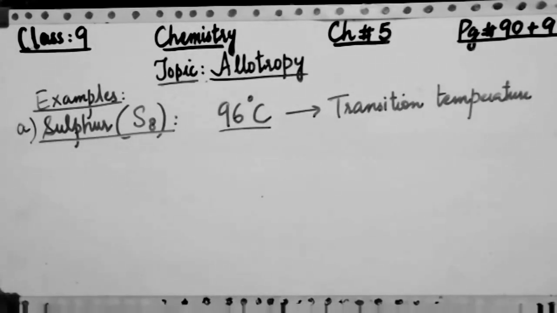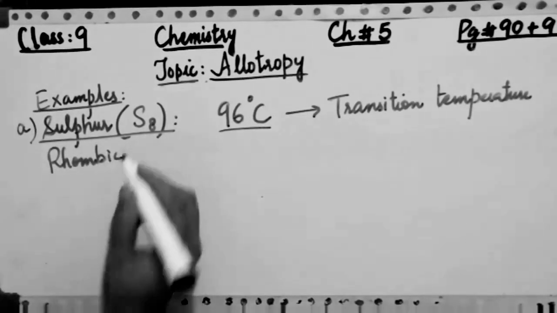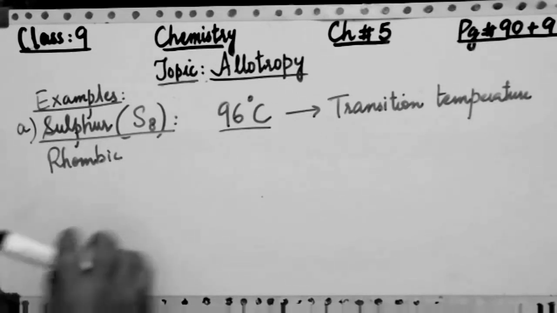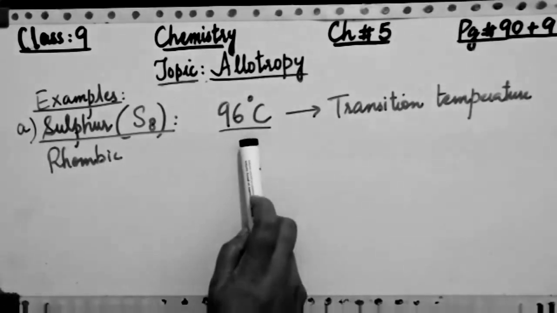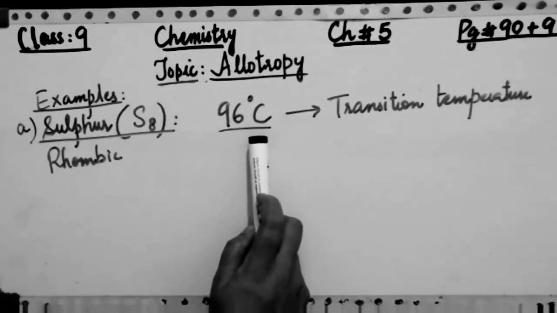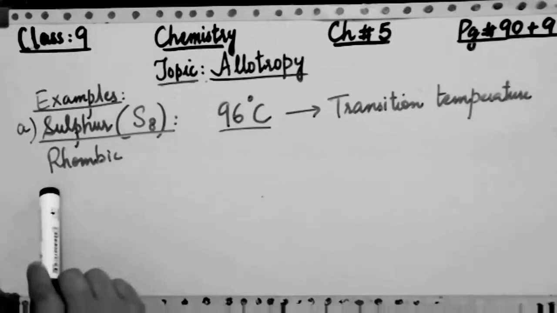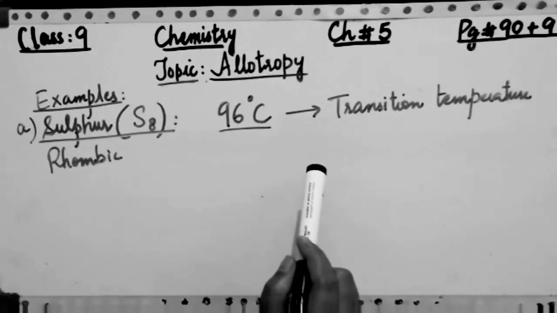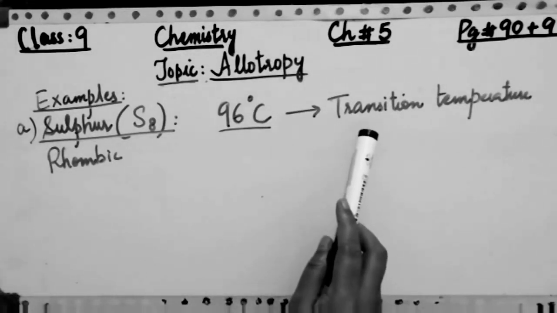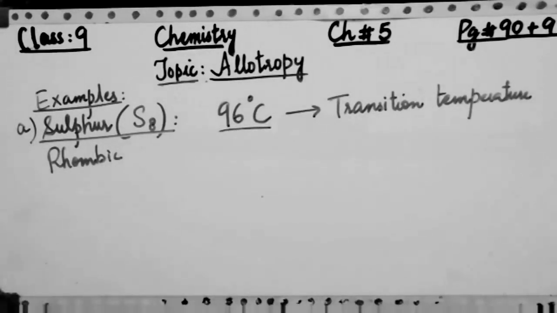It is that temperature at which one allotropic form of sulfur is converted into another allotropic form. So here is that conversion. So first one is the rhombic sulfur, that is actually converted into its another allotropic form at about the transition temperature of sulfur, 96 degrees Celsius. So below this temperature the rhombic form is stable. So if rhombic form is heated above 96 degrees Celsius, its molecules rearrange themselves to give monoclinic form, that is the monoclinic allotropic form of sulfur. So this is the importance of the transition temperature in this matter.